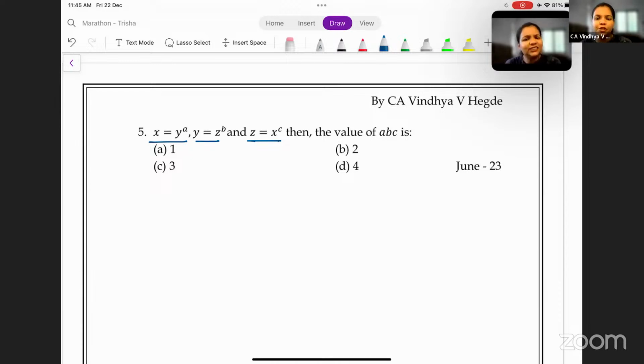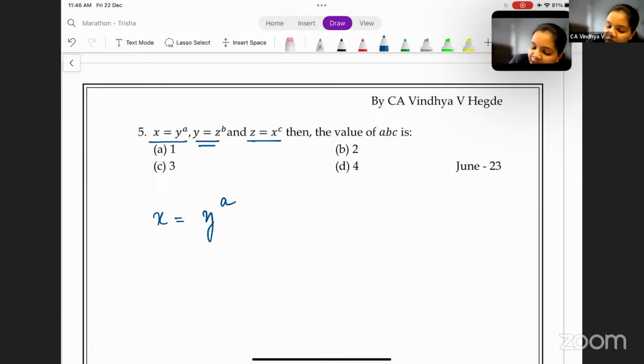First, in such a question, simply take the first value that you have. What is it? X is equal to y power a. Take the first value that you have. X is equal to y power a. Okay. Now next, what do you do? Check if the other term, that is y, is given in respect to any other of the two terms.